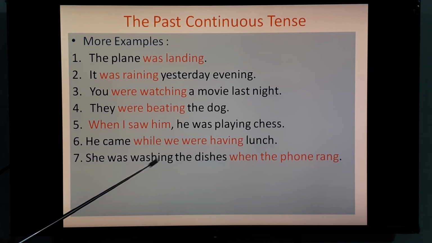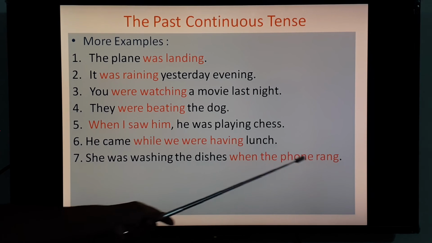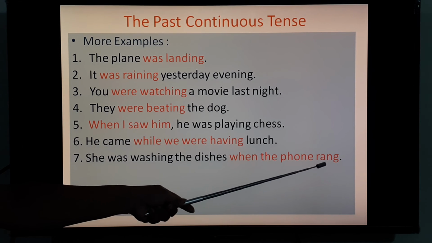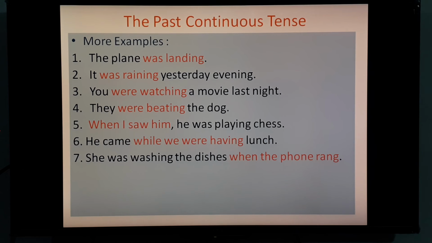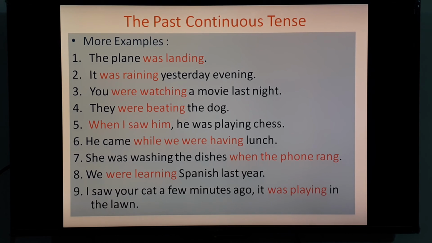She was washing the dishes when the phone rang. See here, when, that is why rang and not rung is given and not ringing is given. V2 form is given. We were learning Spanish last year. Were learning. So this is an example of the past continuous tense. I saw your cat a few minutes ago. It was playing in the lawn.